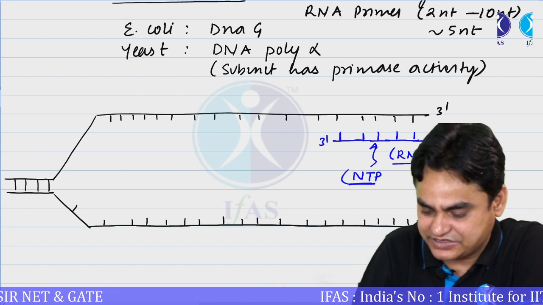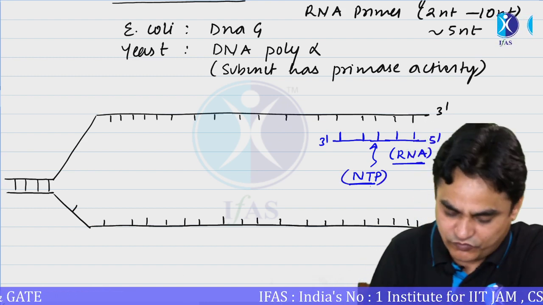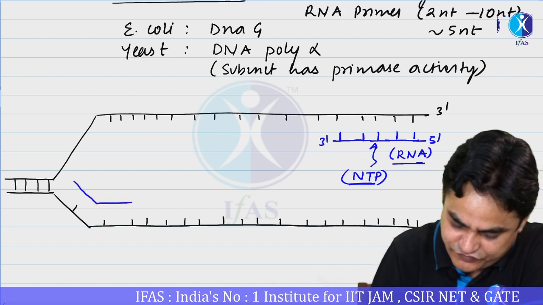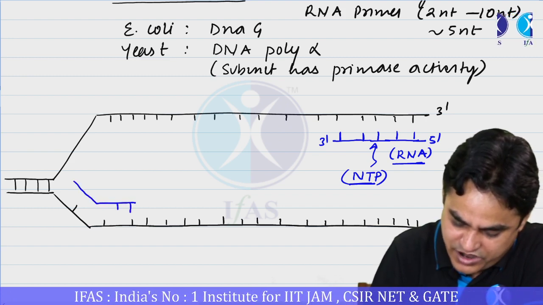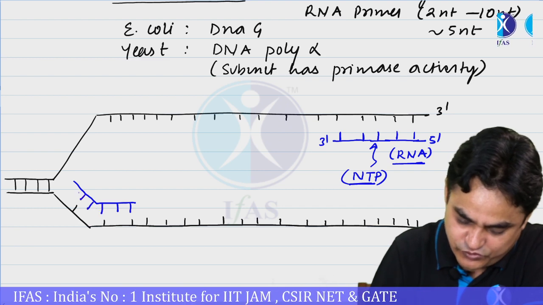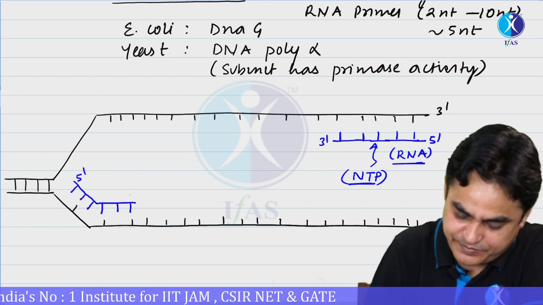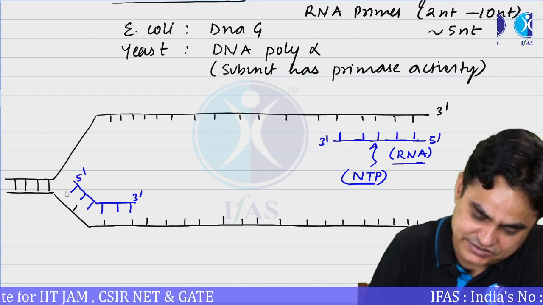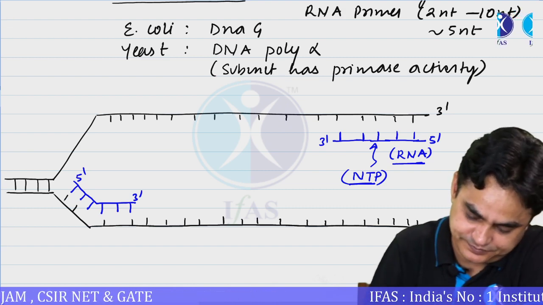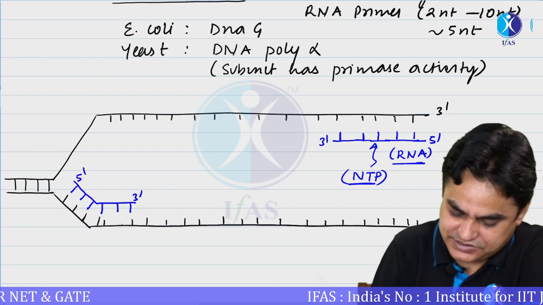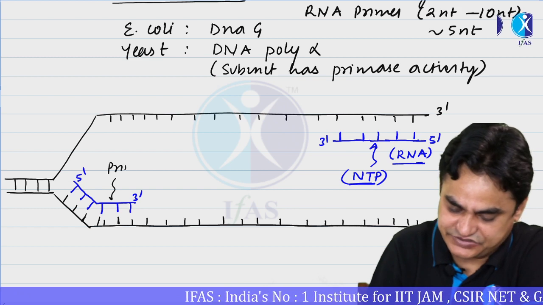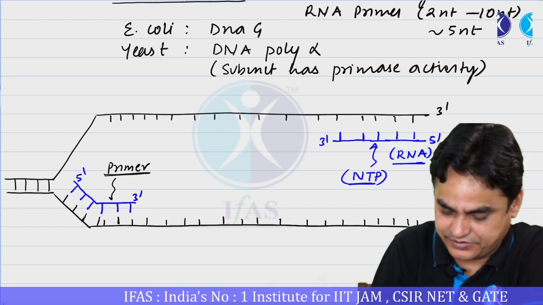RNA is being synthesized. Whether it is a leading strand or lagging strand, the first few nucleotides are added from 5 prime to 3 prime direction. They are added by a primase. So the role of primase is to synthesize the short primer, whether it is a leading strand or lagging strand.